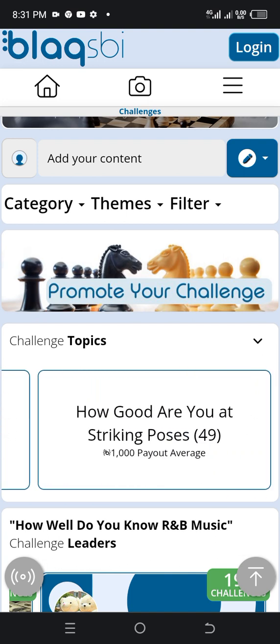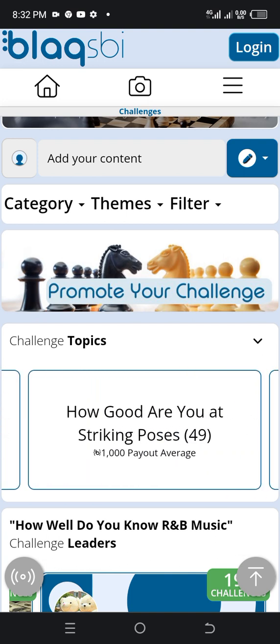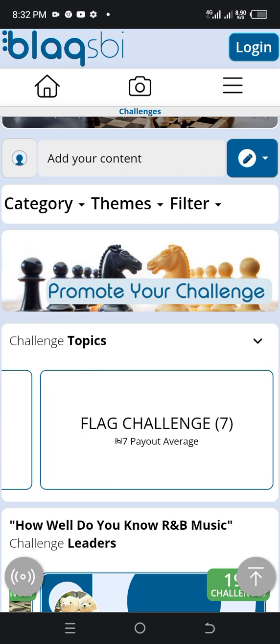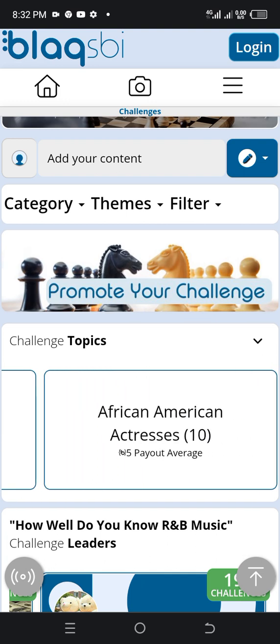And this one says, how good are you at striking poses? This one is a 1,000 Blacksby payout, so it's equal to 1 USDT in conversion. Flag challenge: this one is a 7 Blacksby payout on average. African American actress: 5 payout.